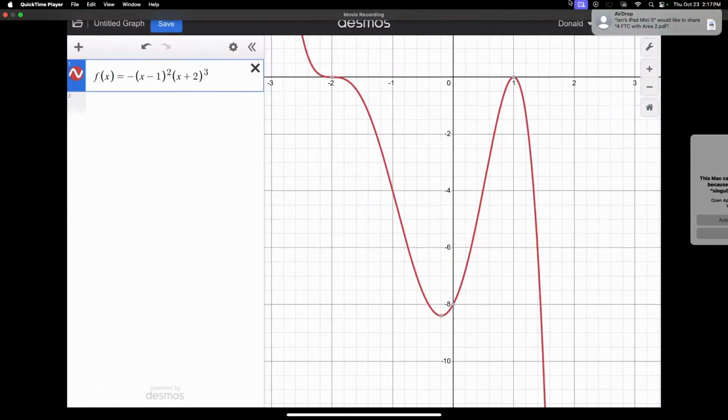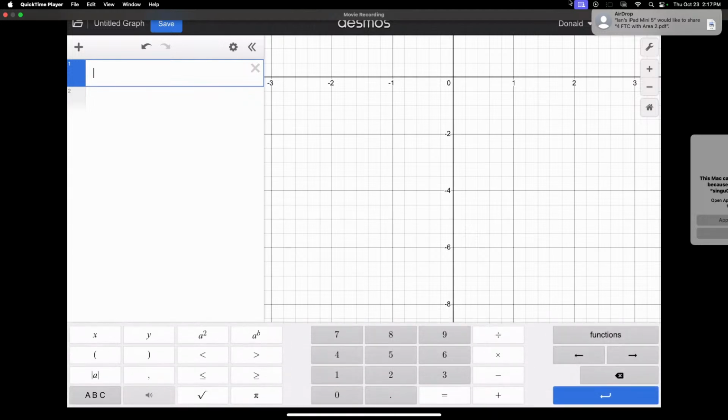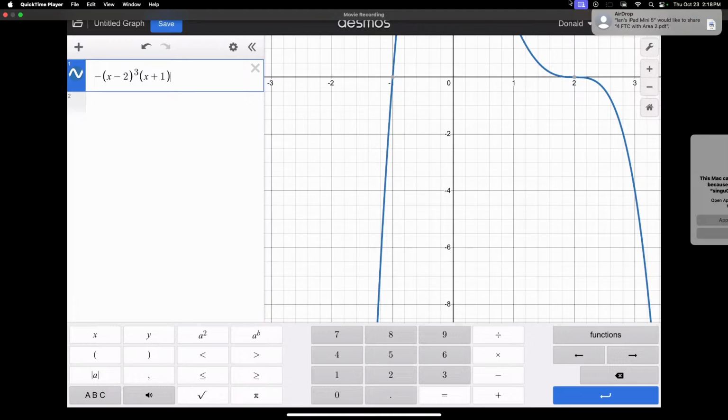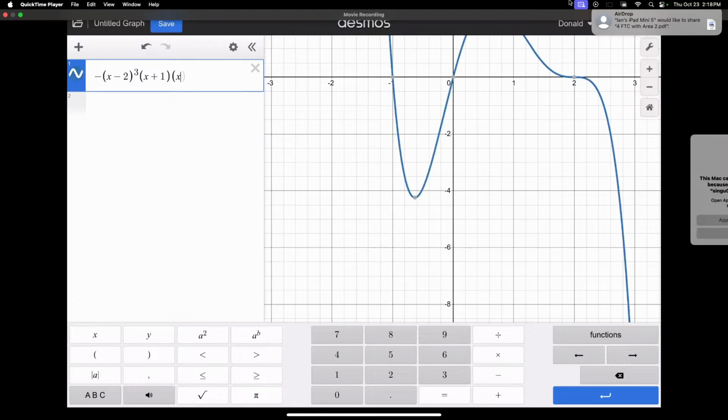Can somebody tell me the function? Negative x minus 2 cubed. Negative, parenthesis, right? You gotta tell me the parenthesis. x minus what? Cubed. Parenthesis x plus 1, parenthesis 1. And then parenthesis x plus 3, parenthesis squared.